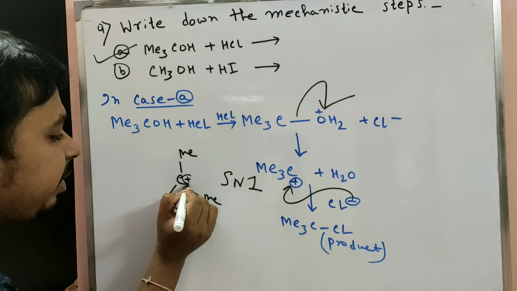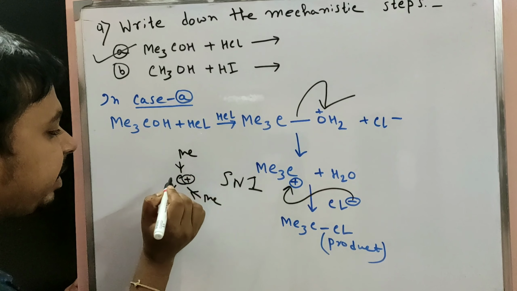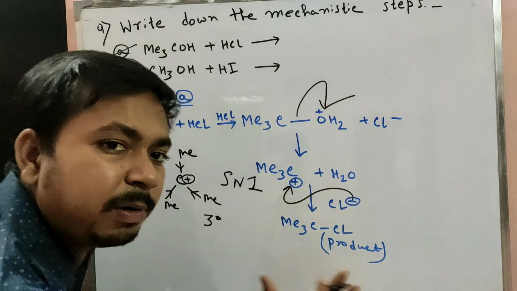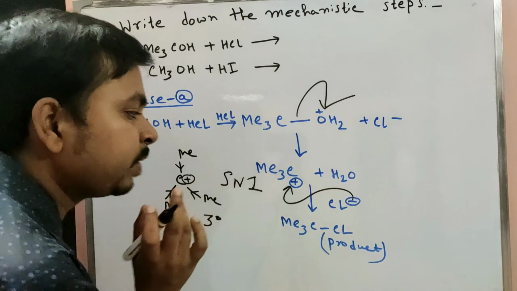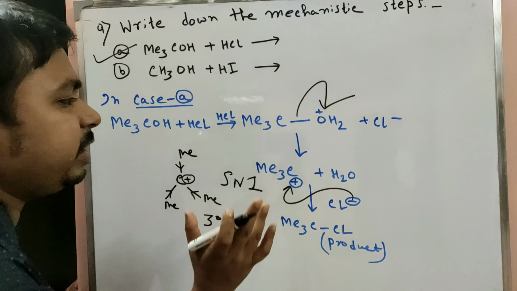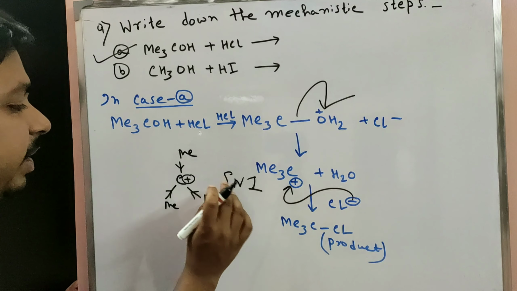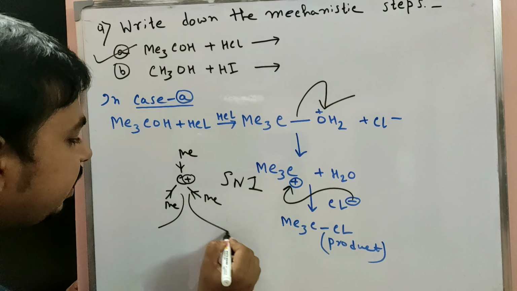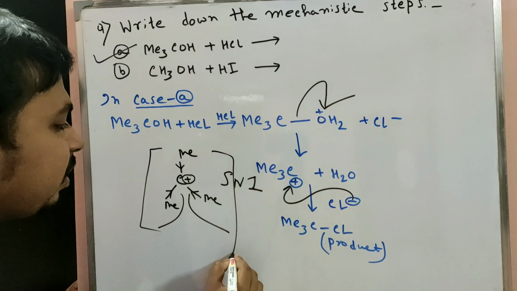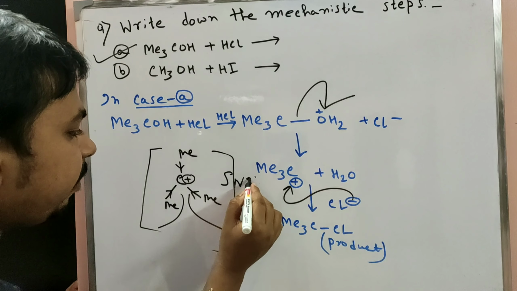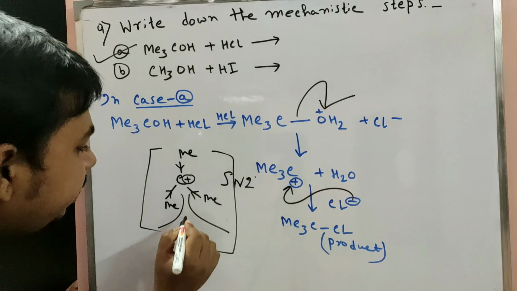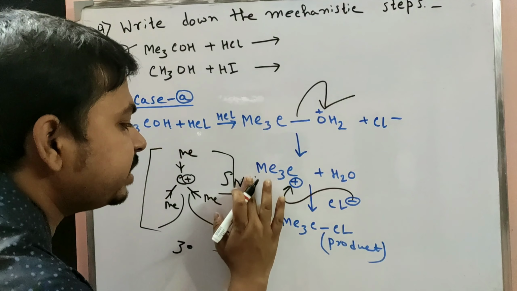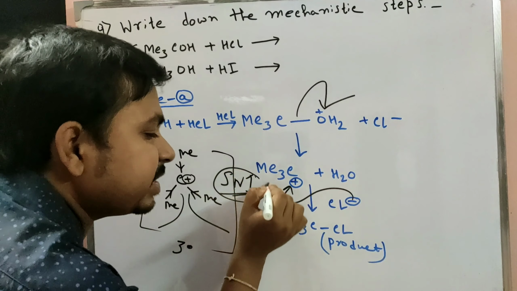This carbocation is stabilized through the donating effect of the methyl groups. As a result the 3 degree carbocation is more stable, so the reaction is faster, and it goes through SN1. Why does the reaction not go through an SN2 pathway? In SN2 the transition state is more crowded, because we know it is a 3 degree center. So the reaction cannot go through the SN2 pathway. The reaction goes only through the SN1 pathway.